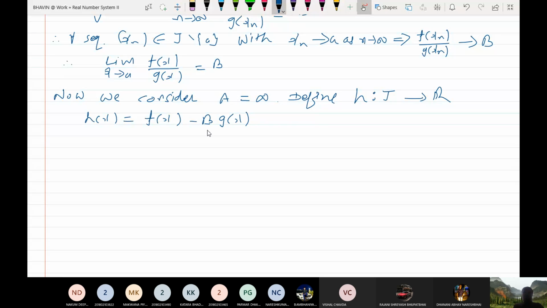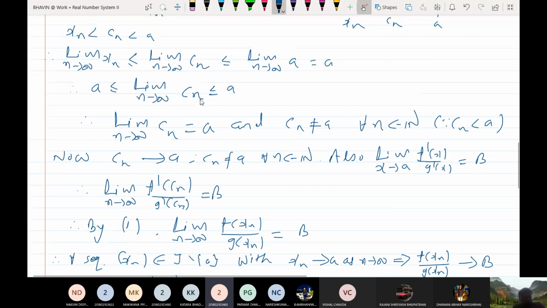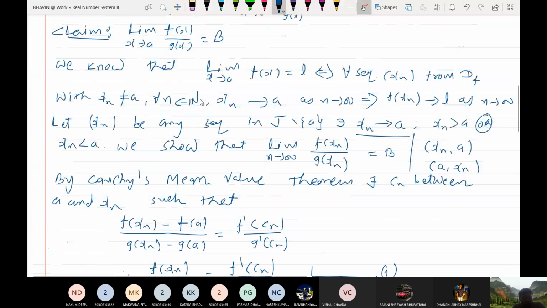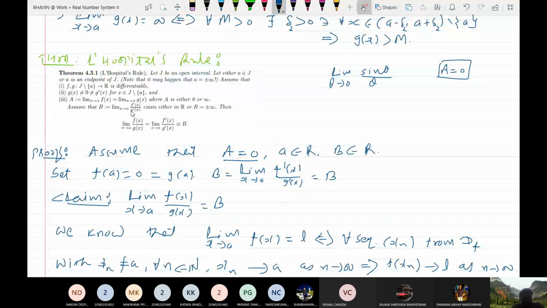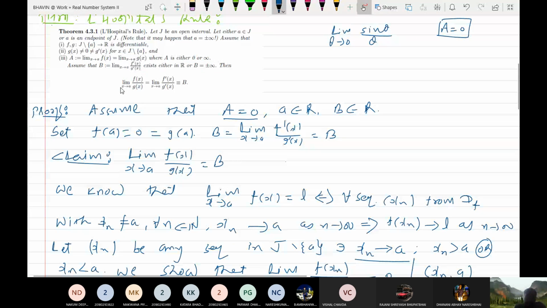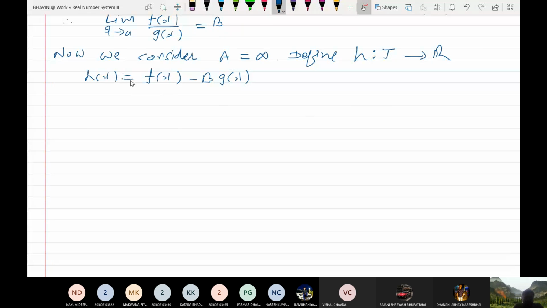What is b? B does not stand for Bhavin. B is the limit of f'(x) upon g'(x). It is given in the statement that limit as x tends to a, f'(x) upon g'(x) is equal to b. So with the help of f, g and b, I have defined a new function h, and h(x) is equal to f(x) minus b times g(x).